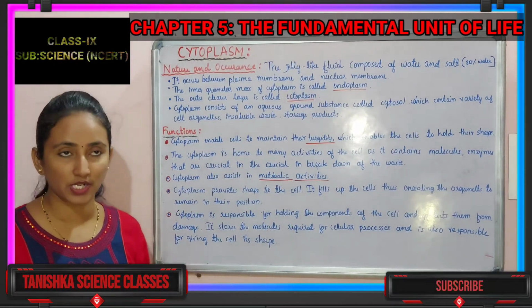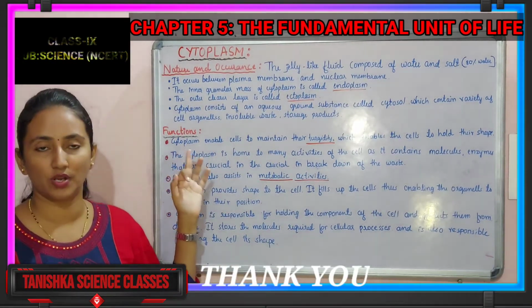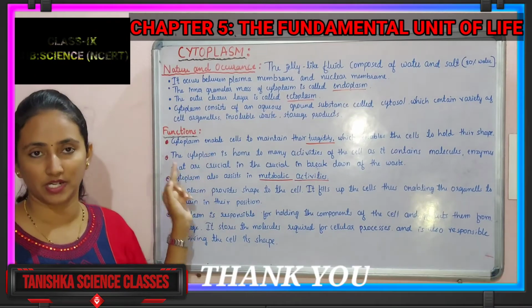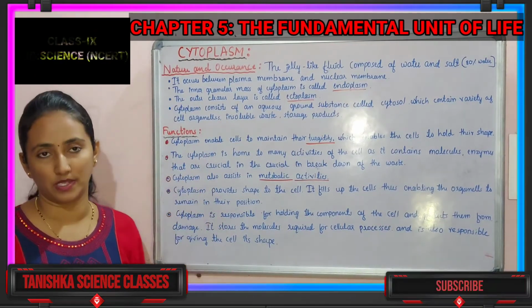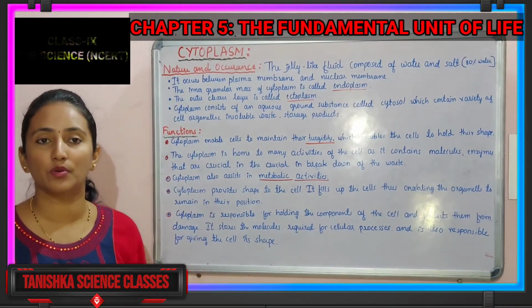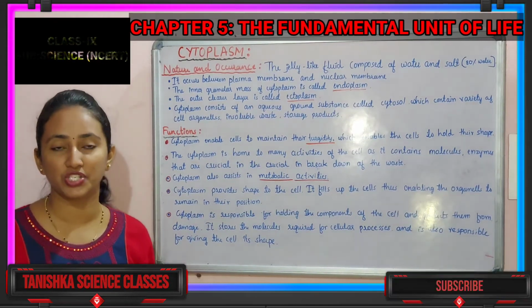So what are the things we have studied today? We have studied about the nature and occurrence of the cytoplasm, and we have studied about the function of the cytoplasm. In the next class we are going to study about the various cell organelles, their nature, occurrence and structure.